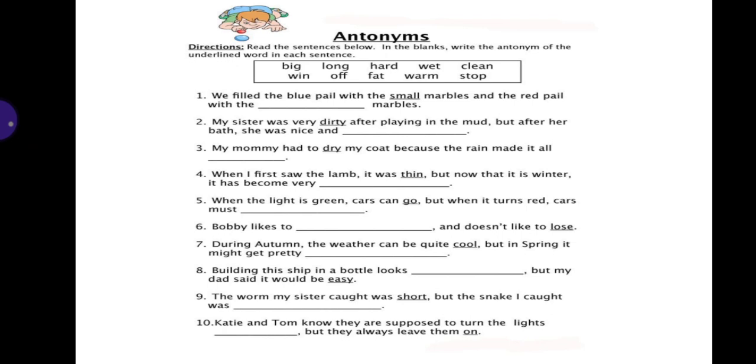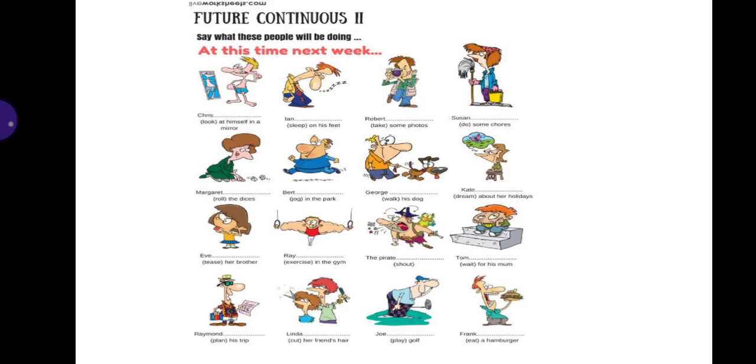Here are 10 sentences with blanks. Like, the first is, we fill the blue pail with the small marbles and the red pail with the dash. The word that is underlined, you will have to write its antonym, and the antonym of this word is given at the top of the page in the bar. Same as that, you will have to read the rest of the blanks and fill them by using these antonyms.